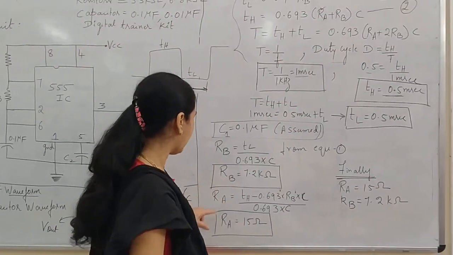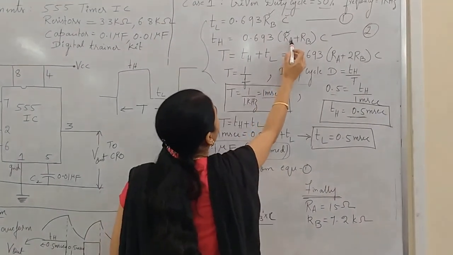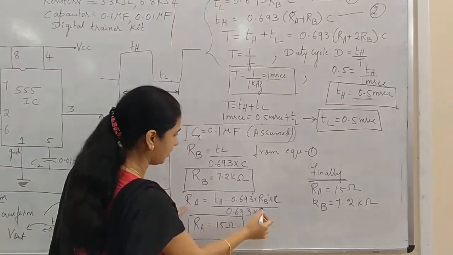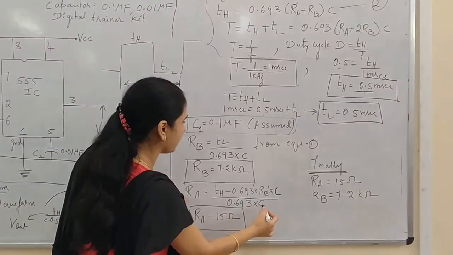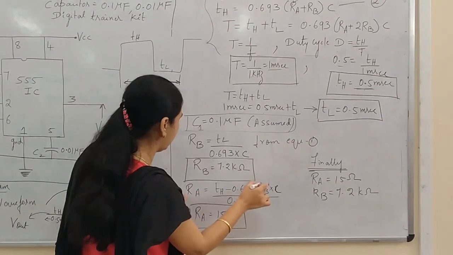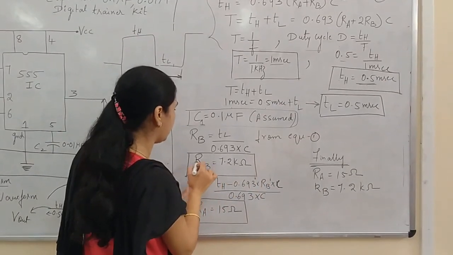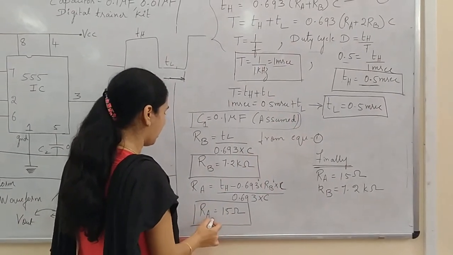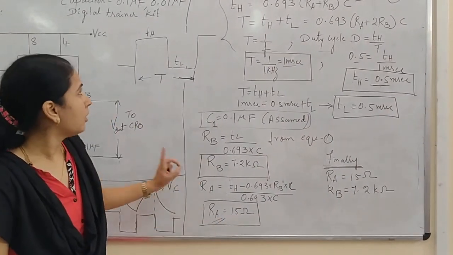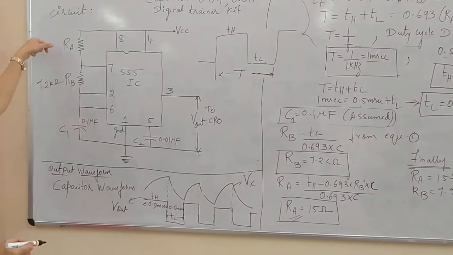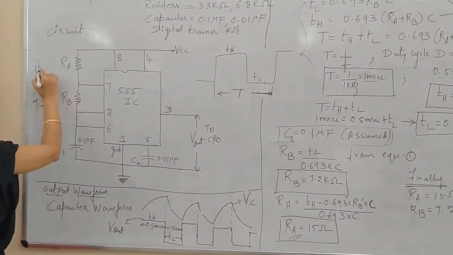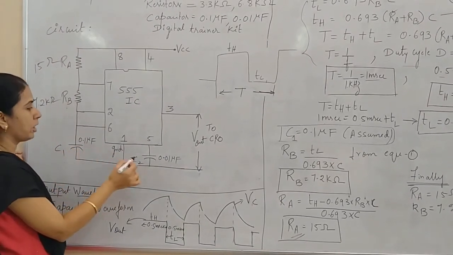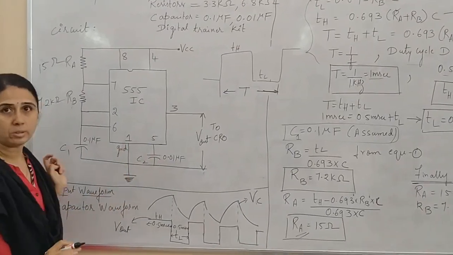And we got RB. To find out RA, use this formula. We have RA is equal to (TH minus 0.693 into RB into C) by 0.693 into C. To find out RA, I need the value of RB. We have already got the value of RB. Substitute the value of RB, C and TH, and we get RA as 15 ohm. So we have finally designed the circuit. That means we have found out the value of RA as 15 ohm, RB as 7.2 kilo ohm. We have assumed C1 as 0.1 microfarad and C2 as 0.01 microfarad.